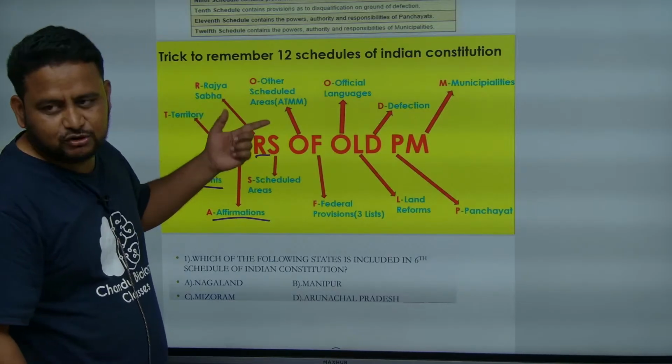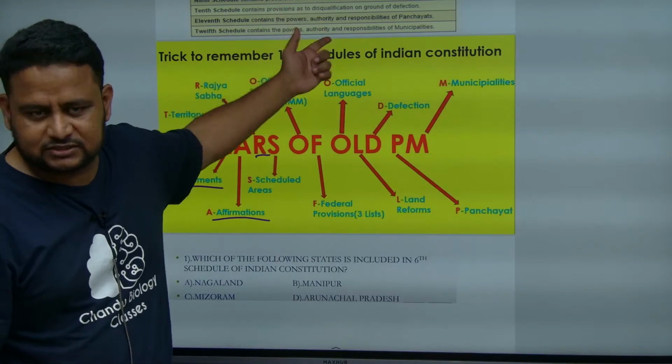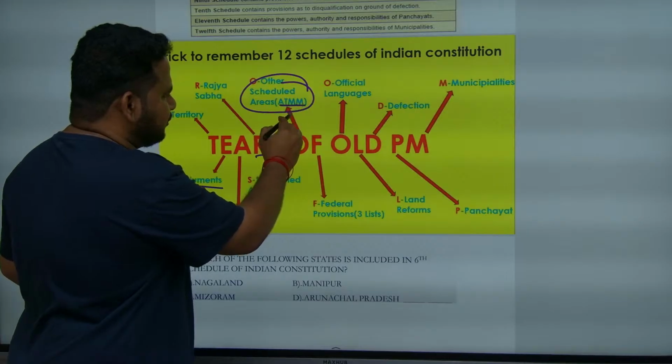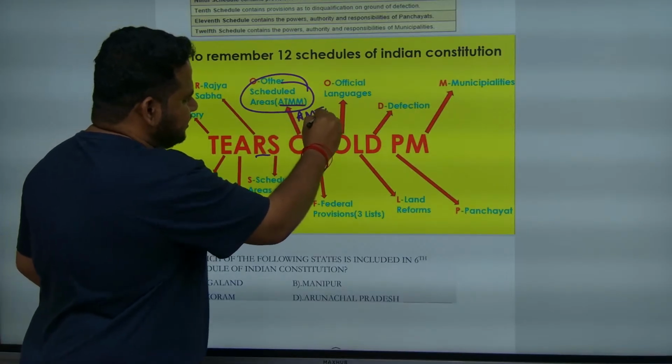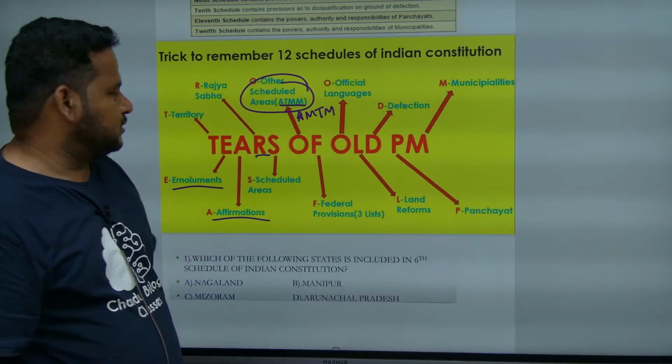S is talking about scheduled areas. O is talking about other scheduled areas, that is the 6th schedule, or you can remember it as AMTM. That is Assam, Meghalaya, Tripura, Mizoram. Next is F.